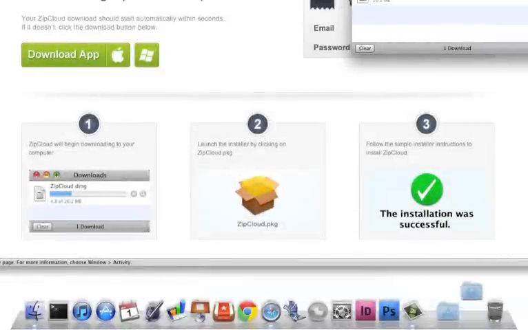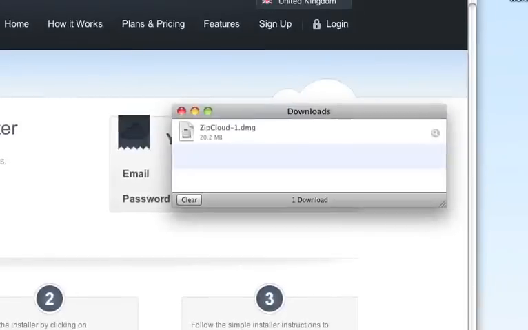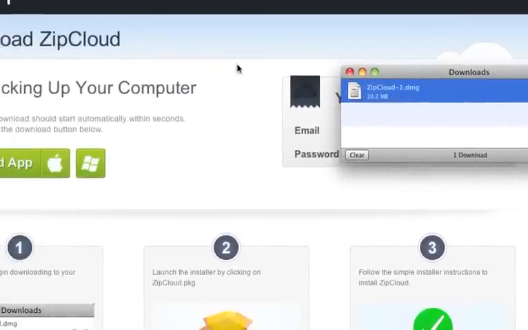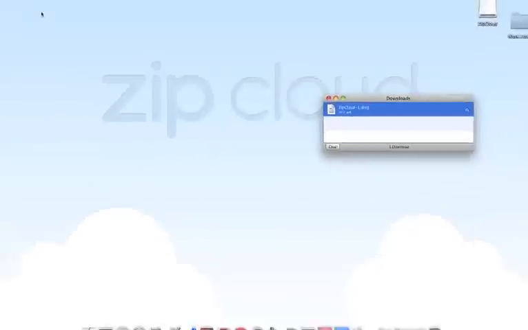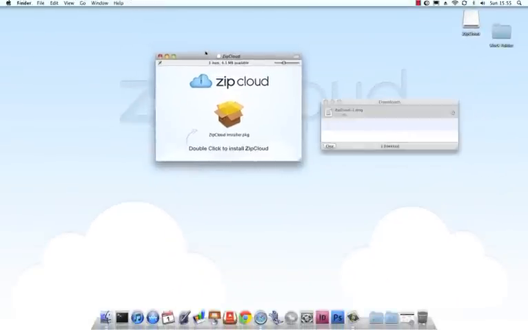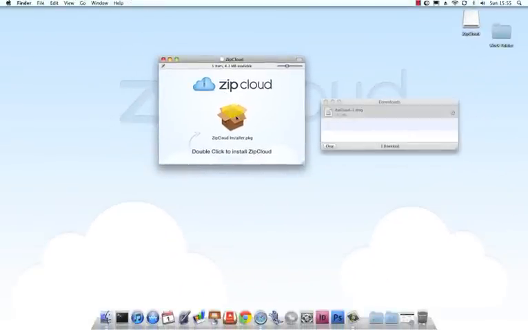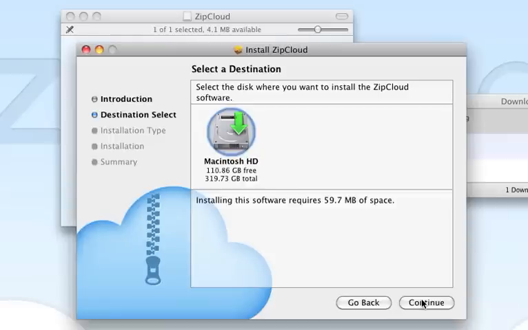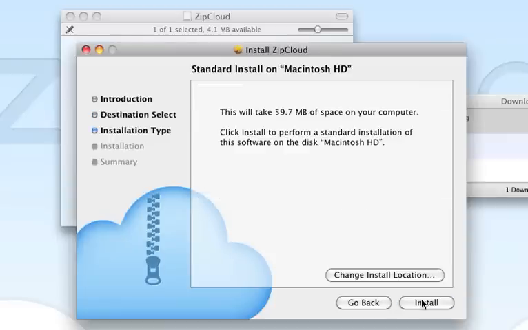Once the download is completed, simply open the installer file and the installation process will commence. On the pop-up window, simply double-click on the package icon and follow the steps on screen. The application will then install onto your Mac.